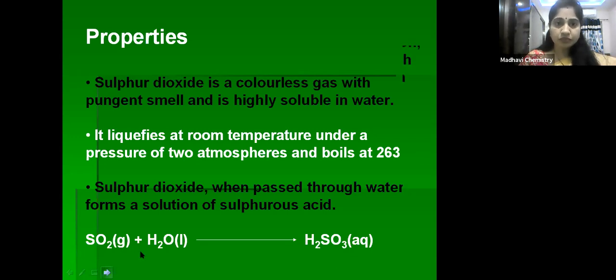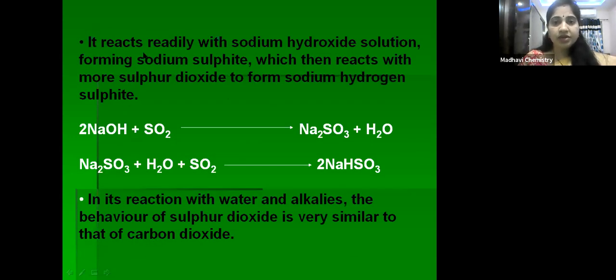Next one. Here it reacts readily with the sodium hydroxide solution, forming sodium sulfite, which then reacts with more sulfur dioxide to form sodium hydrogen sulfite. Sulfur dioxide when it reacts with sodium hydroxide gives sodium sulfite. If after forming sodium sulfite you pass some more sulfur dioxide, then what happens? You will get sodium hydrogen sulfite.